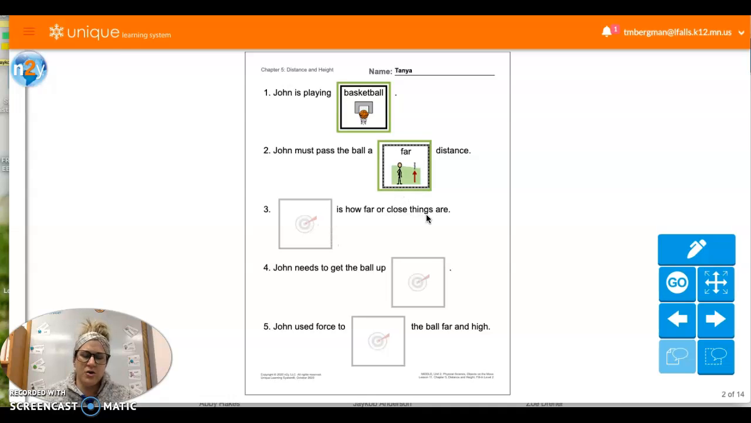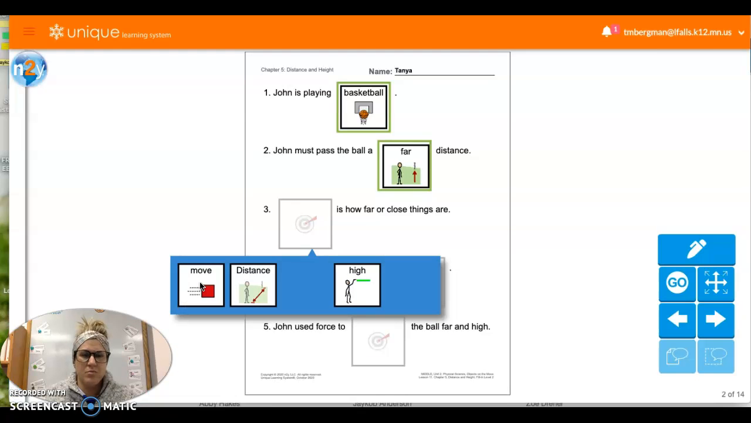Something is how far or close things are. Now, what you're going to notice about this one is that it's the beginning of a sentence. So that might give us a good clue about the answer. So move is how far or close things are. Distance is how far or close things are, or high is how far or close things are. So we're going to choose distance, right? The distance is how far apart things are or how close together they are. So we're going to choose distance.